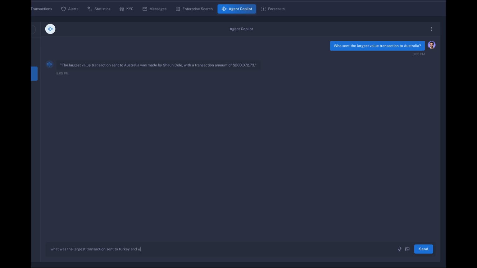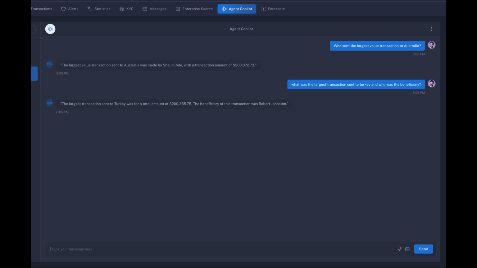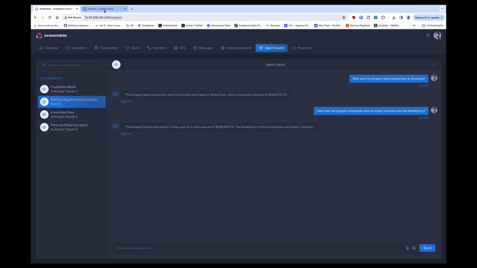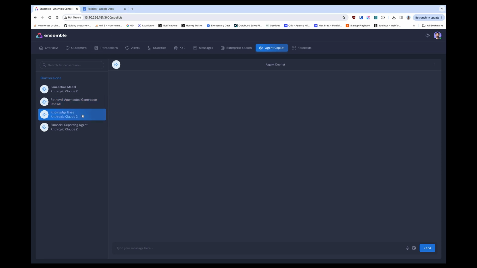And maybe the other country in focus is Turkey, so I've asked the same question in a slightly different way, where I've said what was the largest transaction sent to Turkey and who was a beneficiary. Again, it was around $200,000 by coincidence, and this time the beneficiary was a Mr. Robert Johnson. So what we've done there is use the language model to ask questions of our databases and the state of our world, giving us a new investigatory tool.